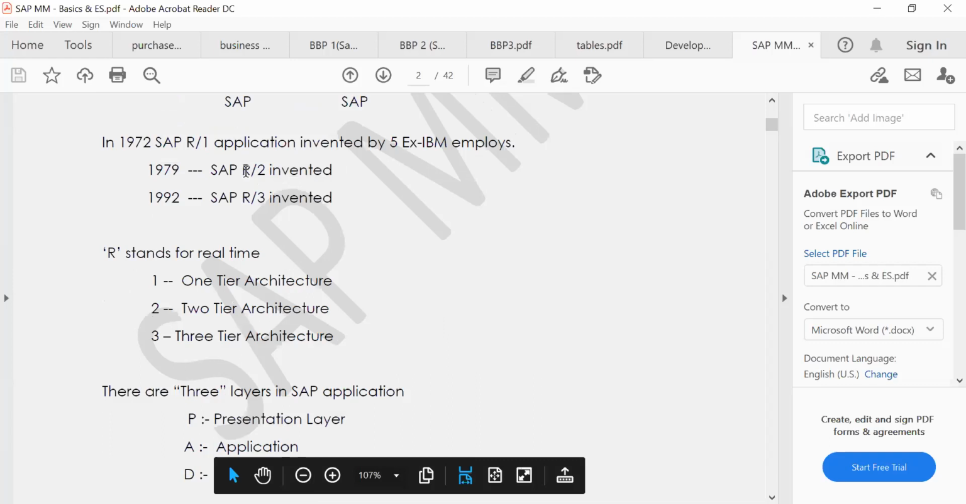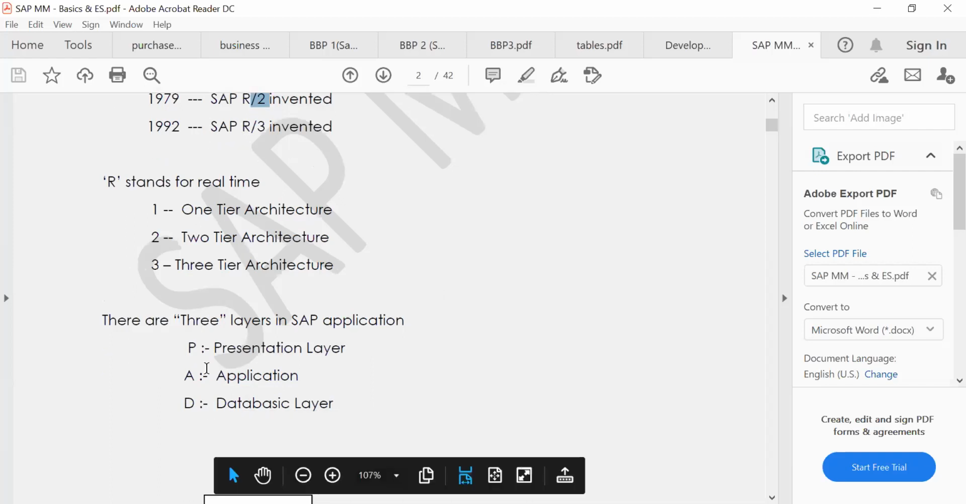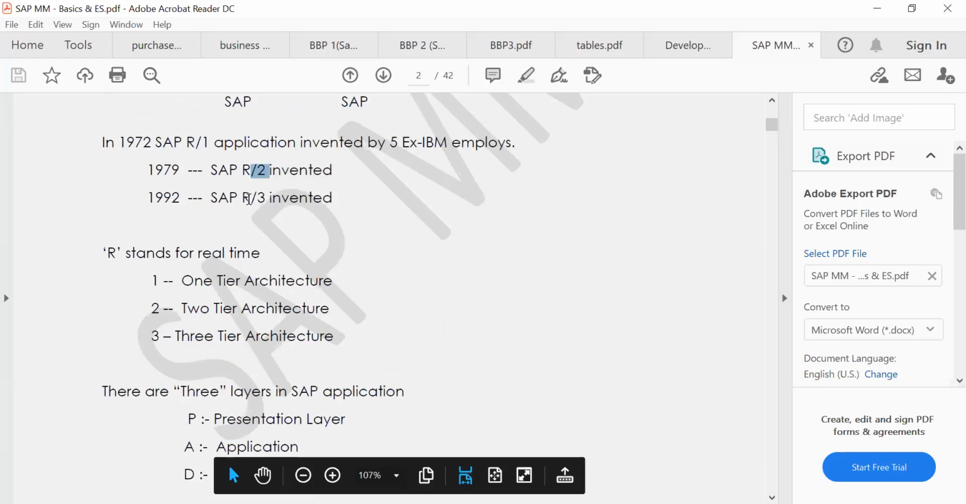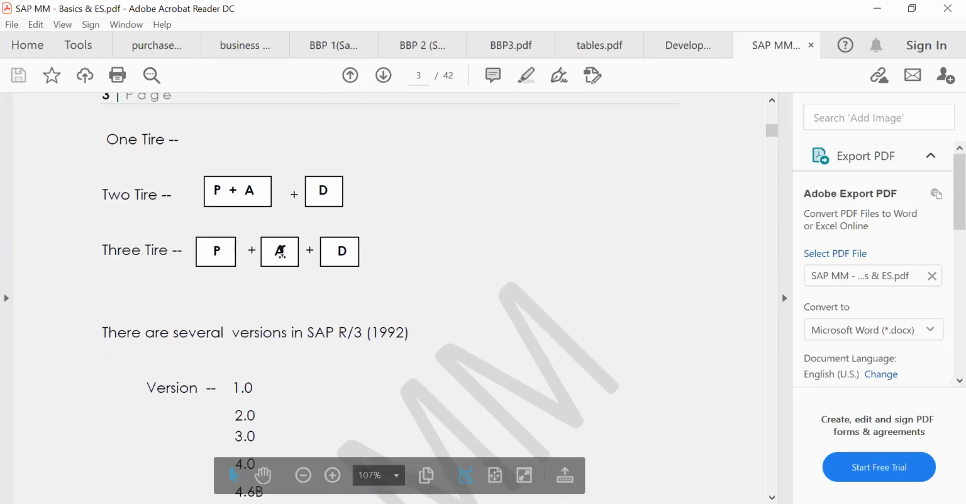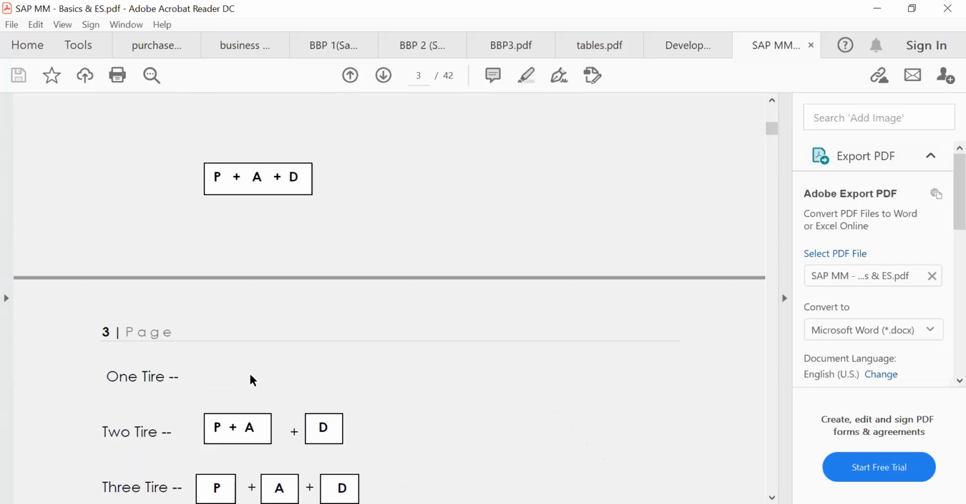Once they invented R/2, two-tier architecture meant they only had the presentation and application layer together, and a database layer, initially in 1979. Then in 1992, all three layers were separated: presentation layer, application layer, database layer. They divided everything by three, so that people can work at different locations, with different people working on different layers.